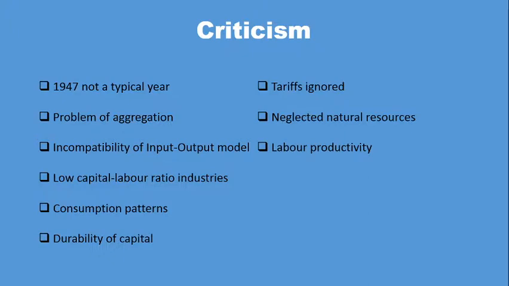Leontief himself tried to explain his results. He argued that the US was a labor abundant country relative to the rest of the world because US workers were much more efficient than foreign workers. The productivity of US workers was 3 times more than that of foreign workers, and this labor productivity has not actually been considered in this paradox.